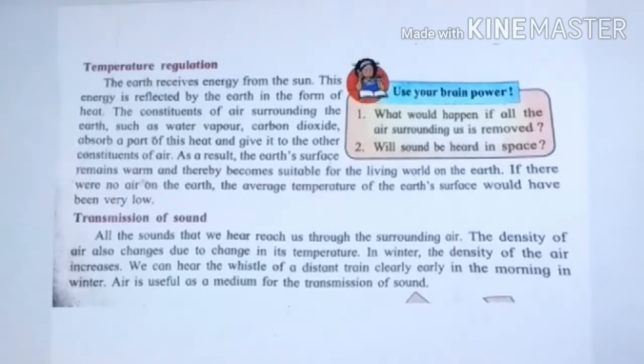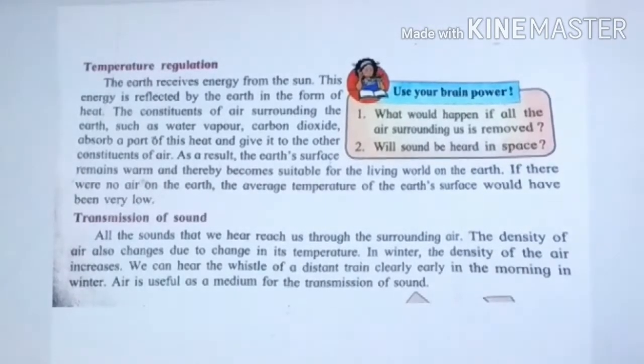So as a result, what happens? The earth's surface remains warm and thereby becomes suitable for the living world on the earth. We need a certain temperature for our survival. So because of these gases present in the air, the temperature is maintained.